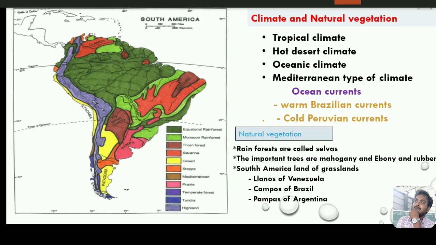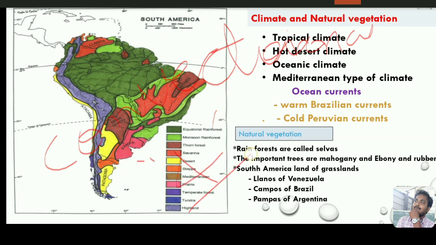What does convectional rainfall mean? It is also called 4 o'clock rainfall. Every day at 4 o'clock these regions experience rain, so it is also called 4 o'clock rainfall, afternoon rainfall, or tea break rainfall.